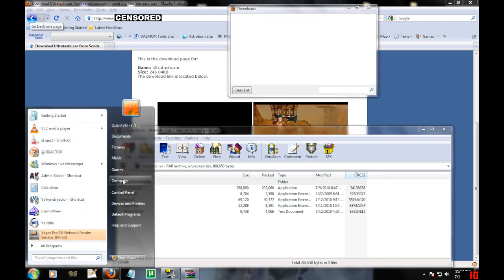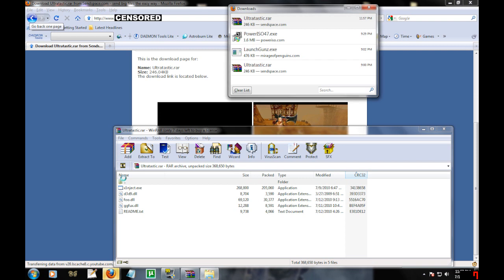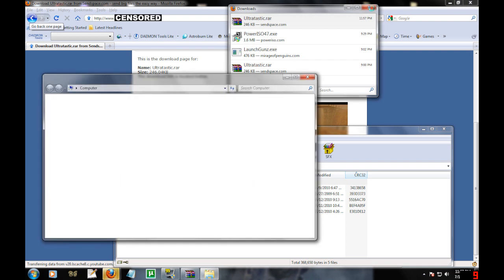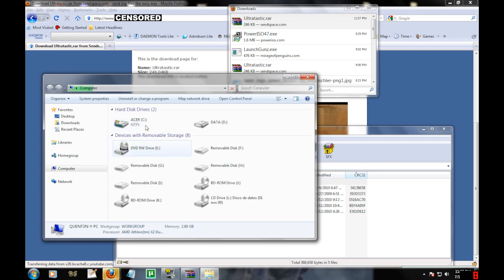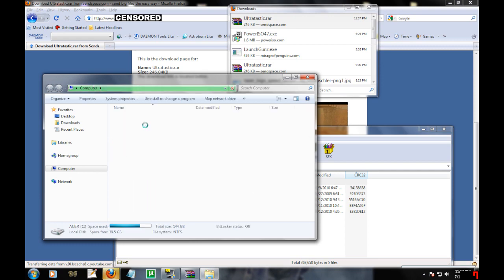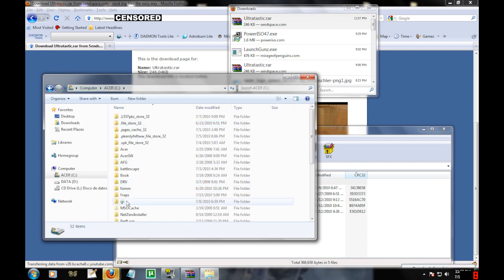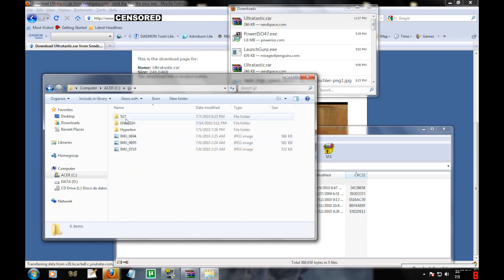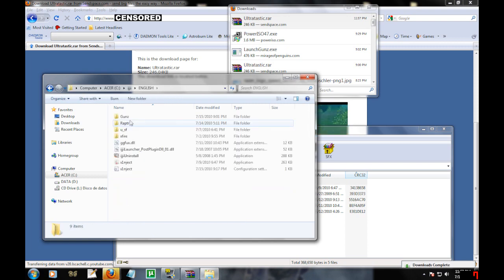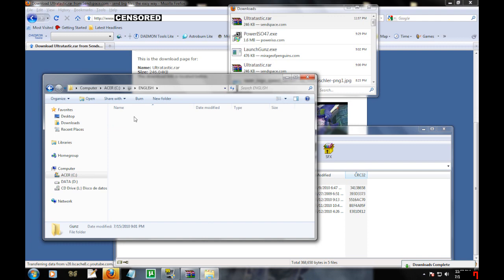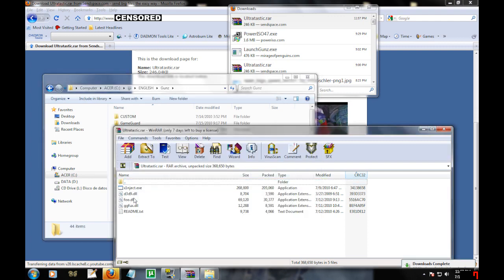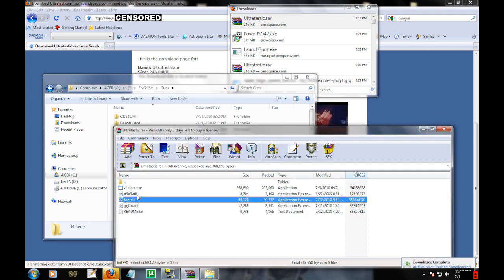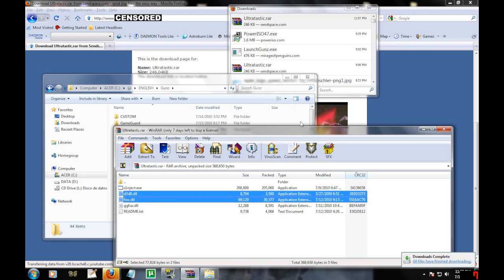Go to computer, then C drive, then IJJI, English, and then proceed to guns. Move your d3d9.dll and foo.dll to your guns folder.